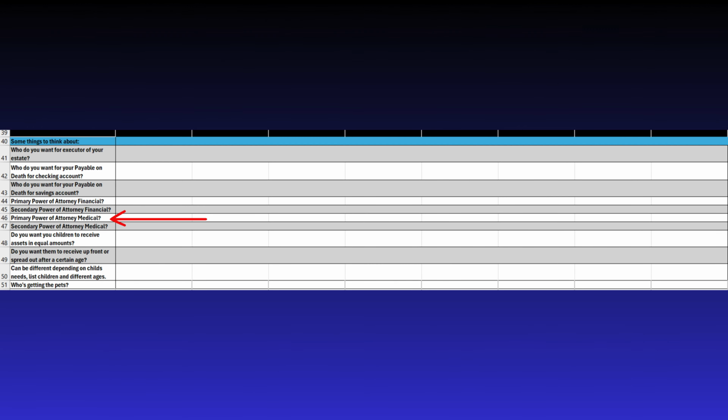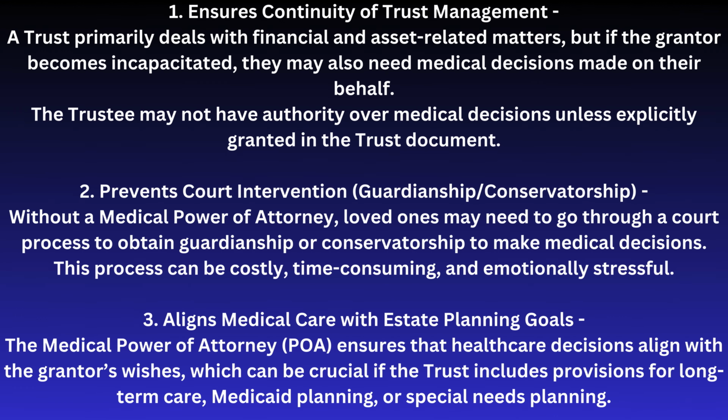Row 46 asks for a primary power of attorney, medical, for you and your spouse. A primary power of attorney, medical, is crucial in the context of a trust because it ensures that someone can make healthcare decisions on behalf of the trust grantor, the person who created the trust, if they become incapacitated. Here's why it matters. 1. Ensures continuity of trust management.